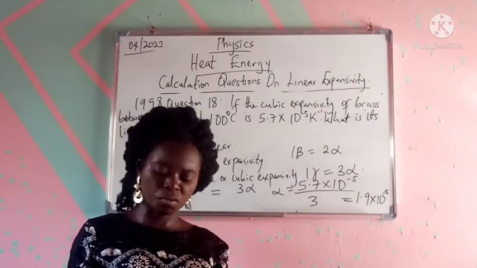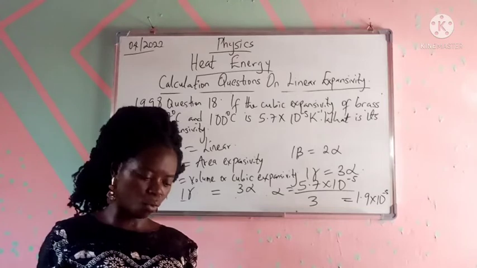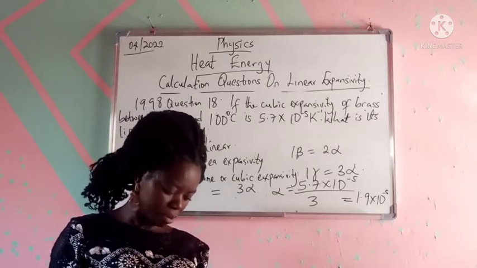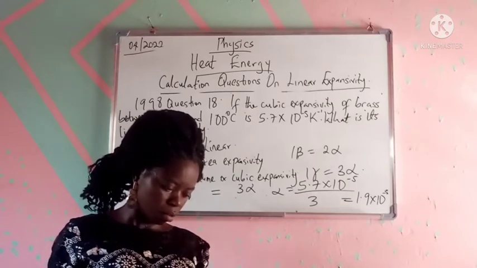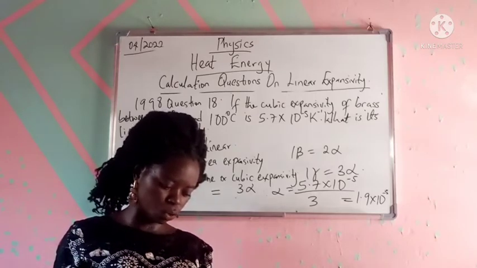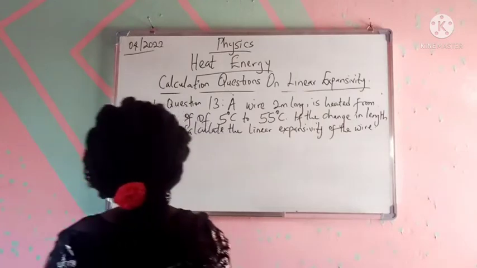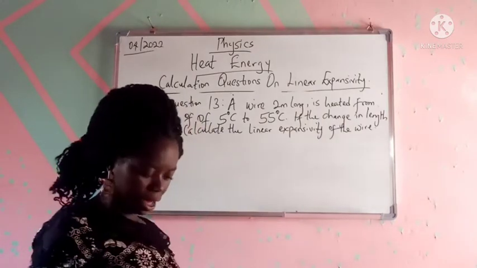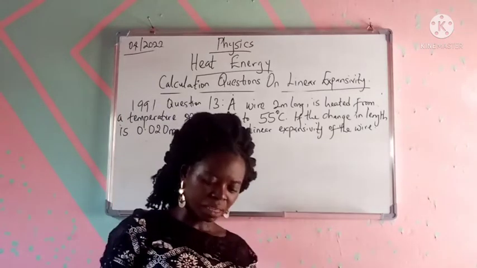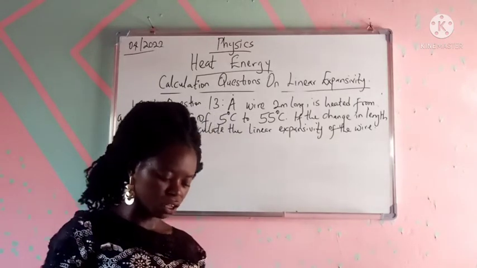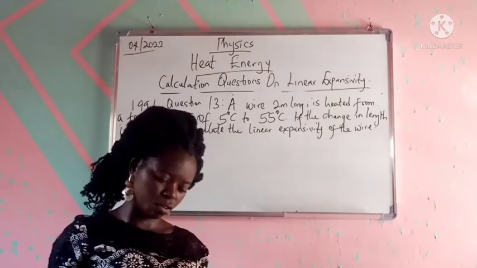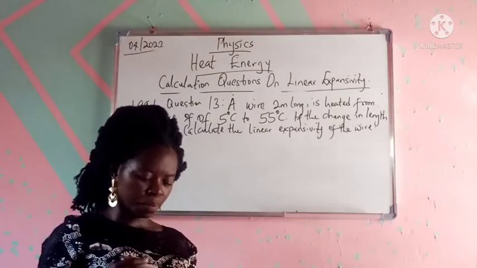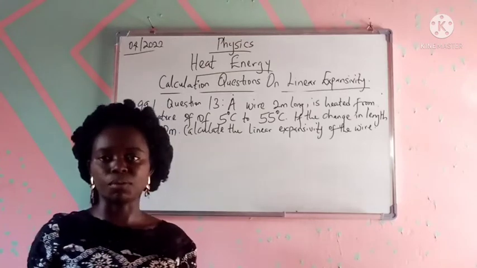Okay, so we'll solve one more question, and that will be all for linear expansivity. But if you have any other question, feel free to drop it in the comment section below. Alright, so our question says, a wire of length 2 meters is heated from a temperature of 5 degrees Celsius to a temperature of 55 degrees Celsius. If the change in length is 0.02 meter, calculate the linear expansivity of the wire.